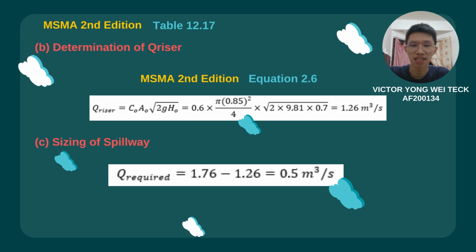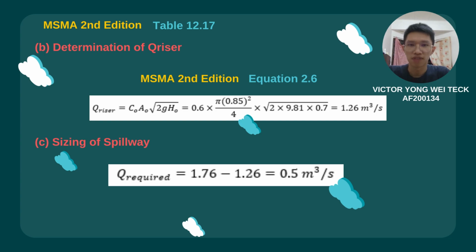Based on MASMA second edition's table 12.17, it states that the riser and the spillway are required to be installed at the sediment basin to control the runoff. Equation 2.6 provided in the MASMA second edition is to determine the flow rate of the riser.